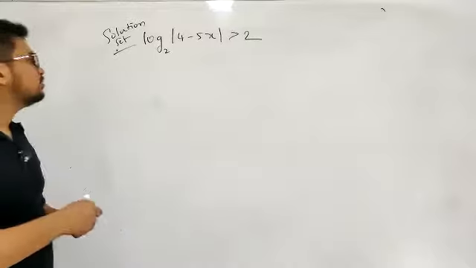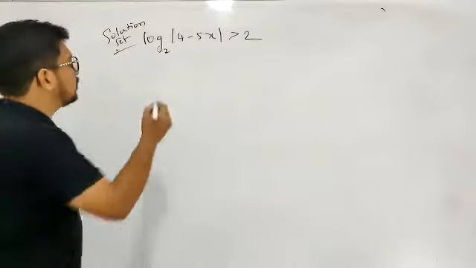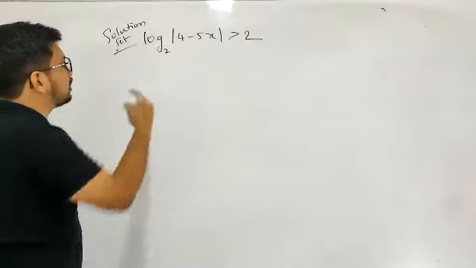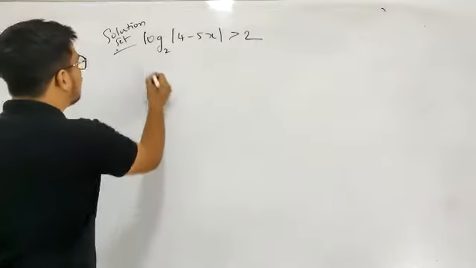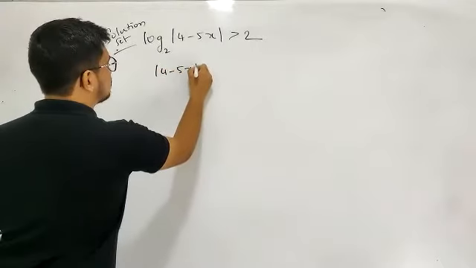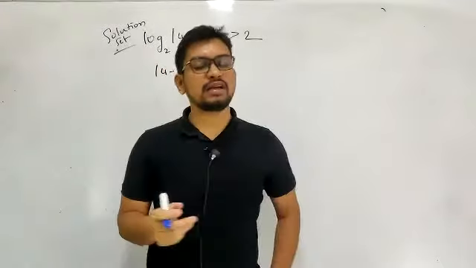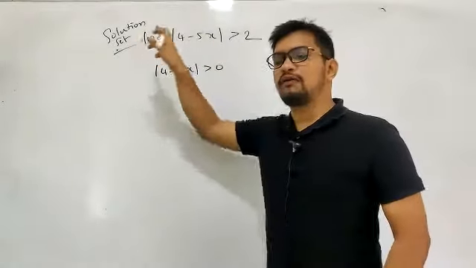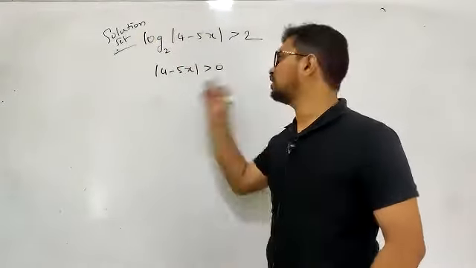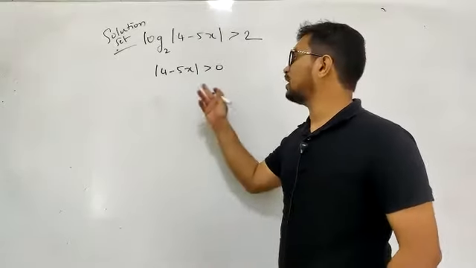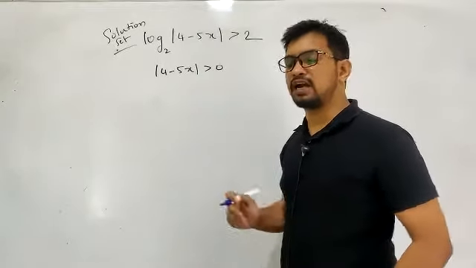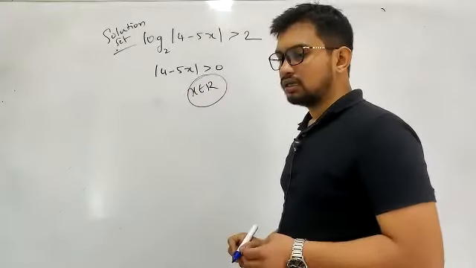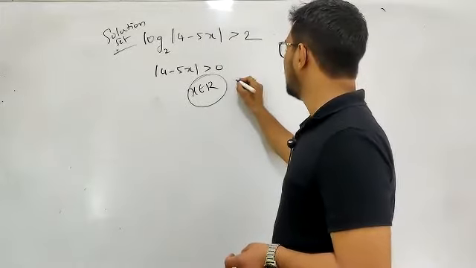Okay, very simple. First, they gave you this problem: log of mod of 4 minus 5x to the base 2 is greater than 2. The basic idea is that mod of 4 minus 5x must be greater than 0. First, you have to get the domain. That is the argument part of this logarithm. Whatever you are writing, the argument part of this logarithm must be greater than 0. This argument part is mod of 4 minus 5x, which has to be greater than 0. And this is valid for all x belongs to R, except